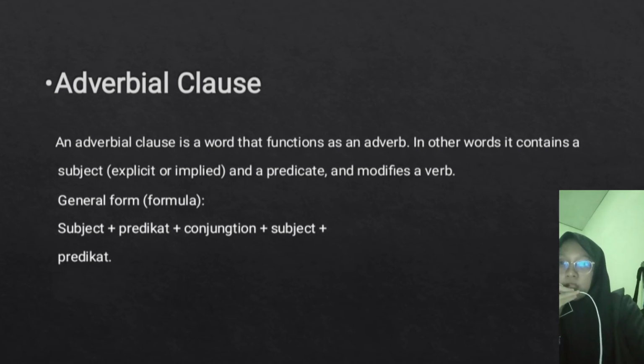An adverbial clause is a word that functions as an adverb. In other words, it contains a subject and a predicate and modifies a verb. The general form is subject plus predicate plus conjunction plus subject plus predicate.